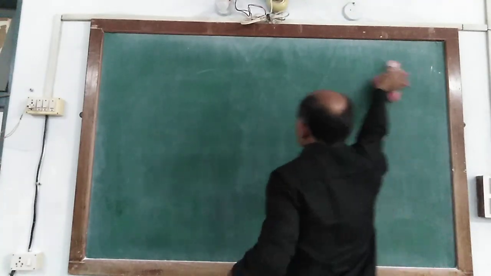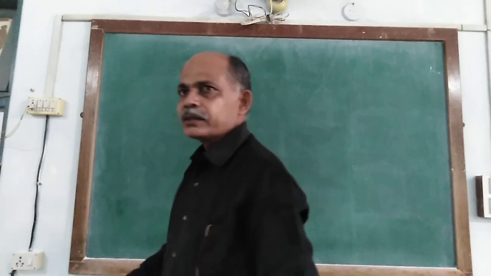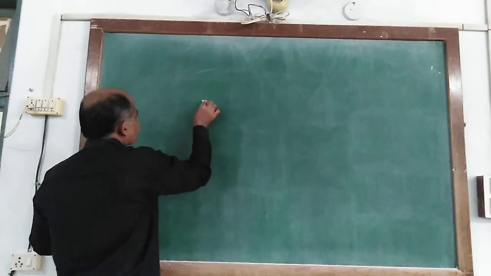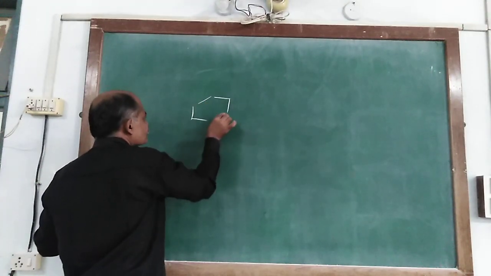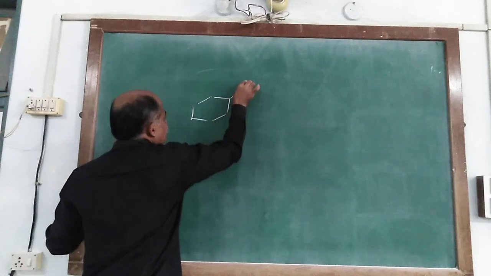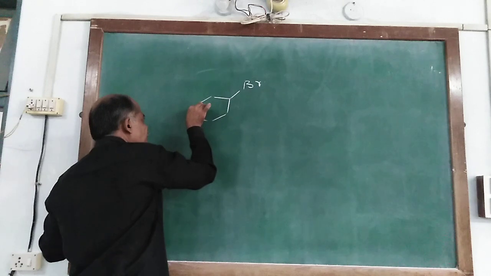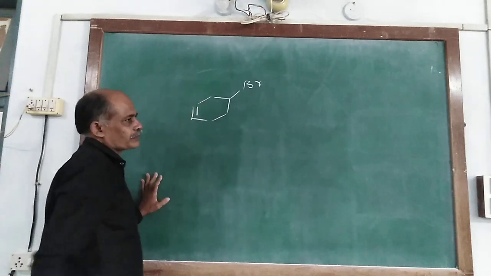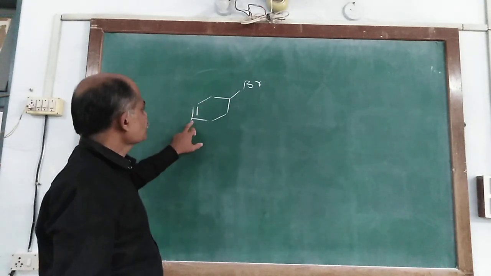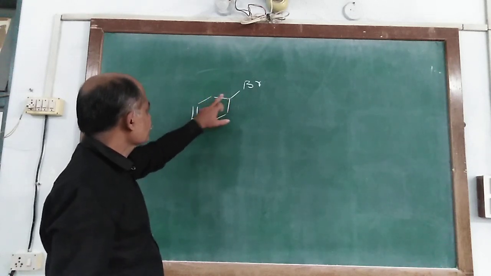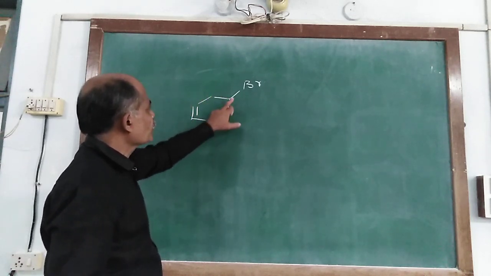Say for example we take another example. Here Br, and here it also consists of one double bond. So 1, 2, 3, 4. 1, 2, 3, 4 and 5.